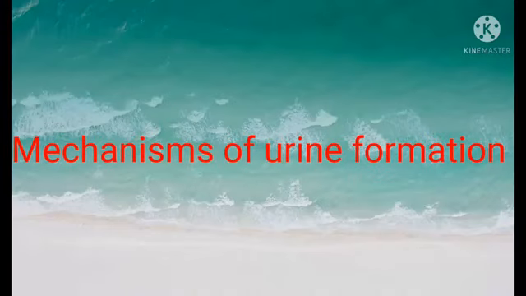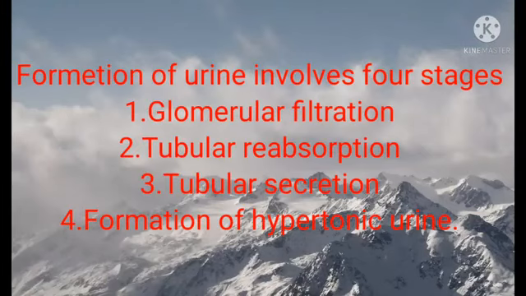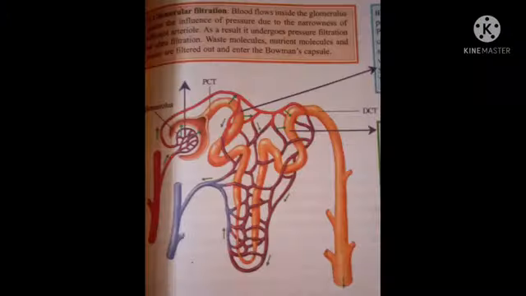Next topic is mechanisms of urine formation. Formation of urine involves four stages. First one is glomerular filtration, second one tubular reabsorption, third one tubular secretion, and fourth one formation of hypertonic urine. First one we discuss is glomerular filtration.